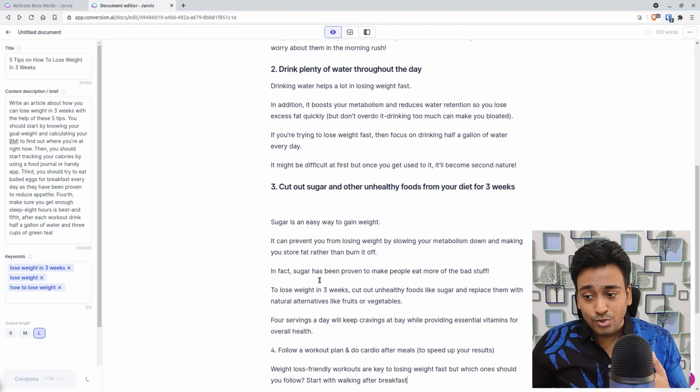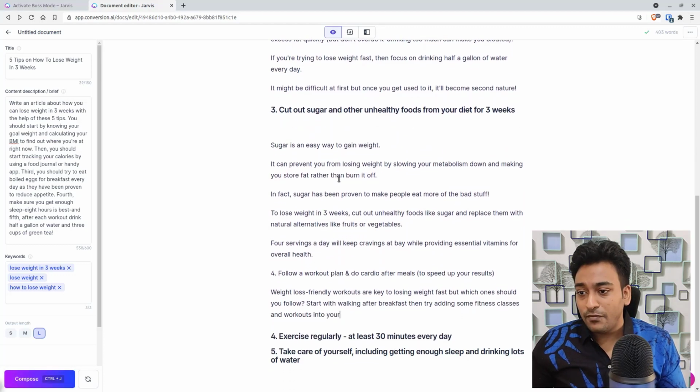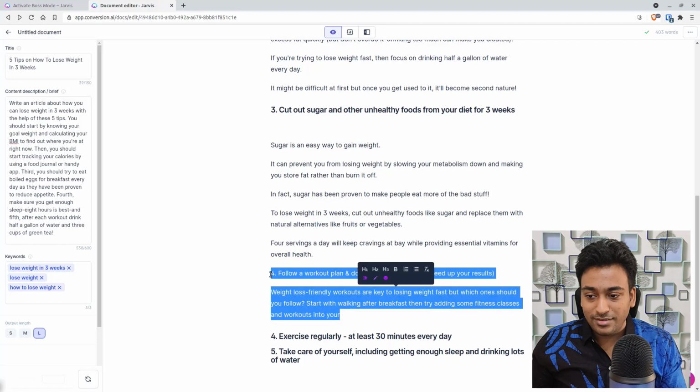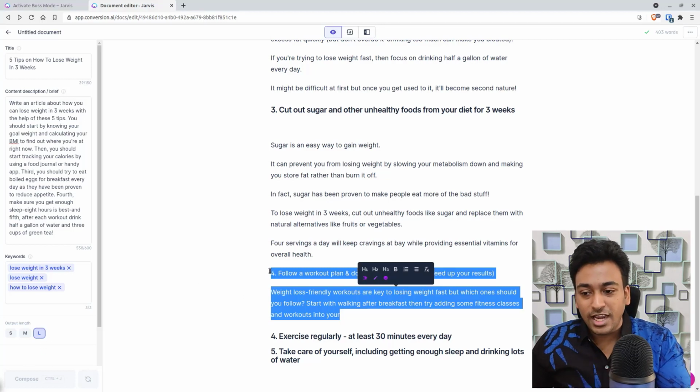For example, sugar is an easy way to gain weight, can prevent you from losing weight by slowing your metabolism down and making you store fat rather than burn it off. These are perfect. For example, I don't need this. We mentioned 3 dots specifically, and since I have given the long, it tries to go beyond that and suggest more options also.